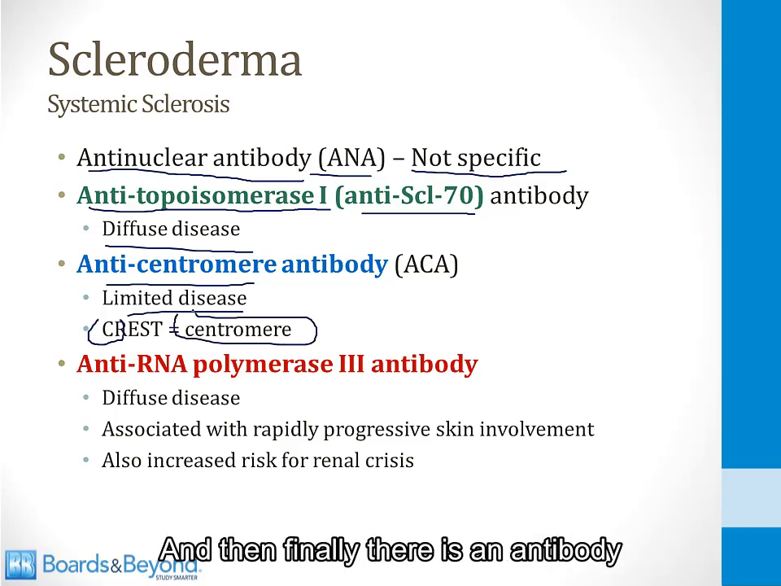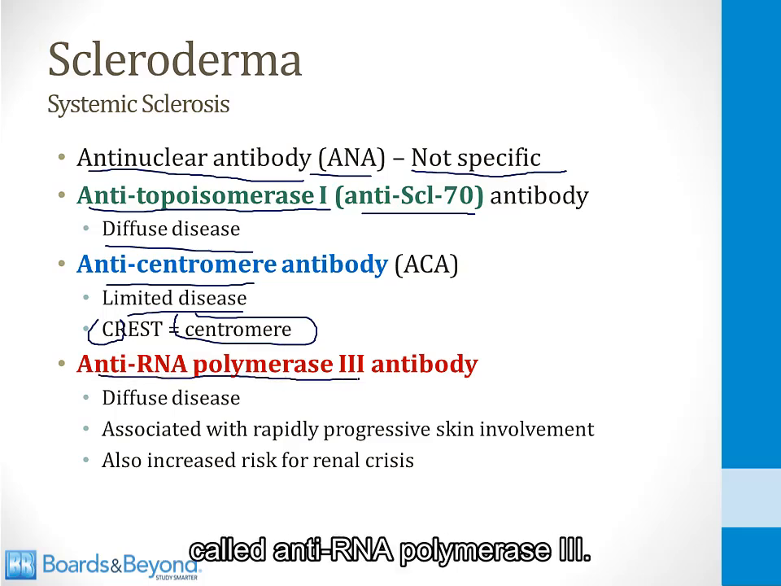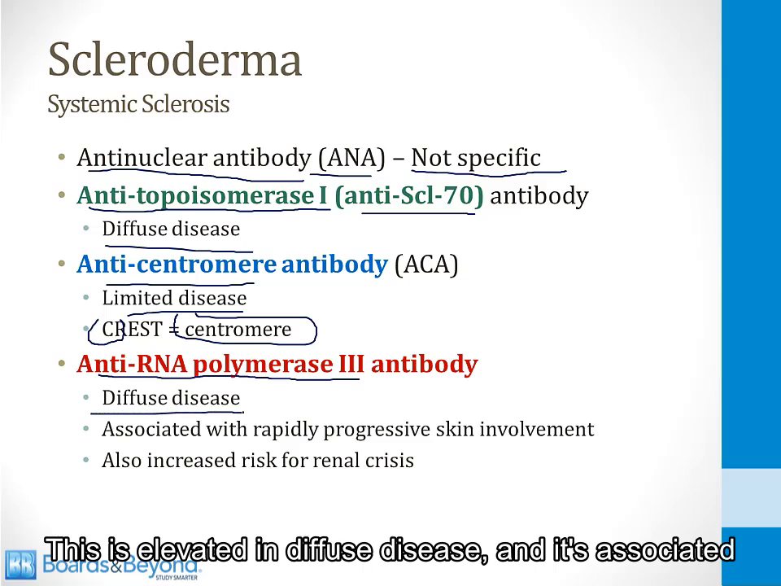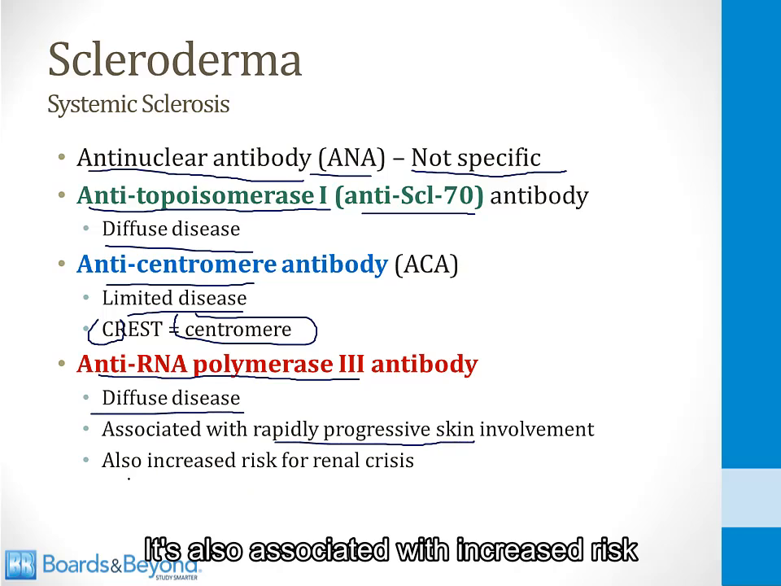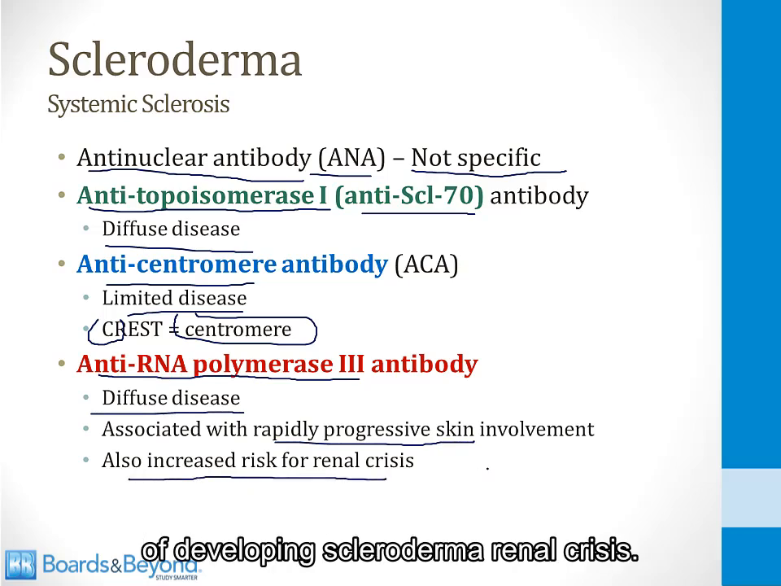And then finally, there is an antibody called anti-RNA polymerase 3. This is elevated in diffuse disease, and it's associated with rapidly progressive skin involvement. It's also associated with increased risk of developing scleroderma renal crisis.